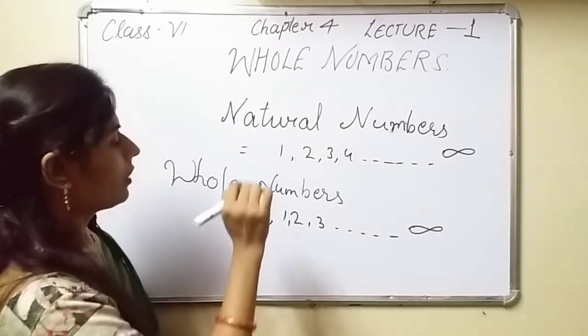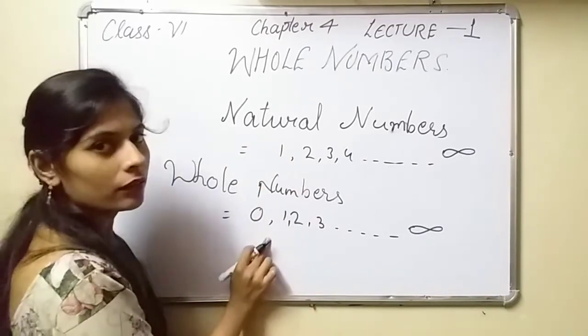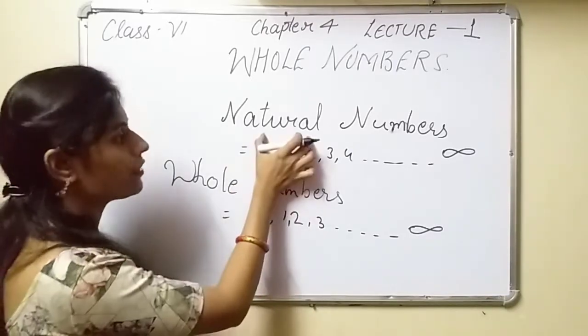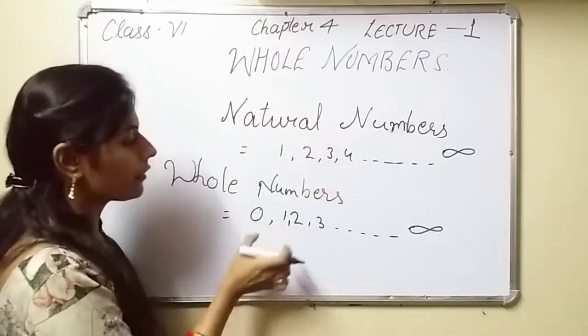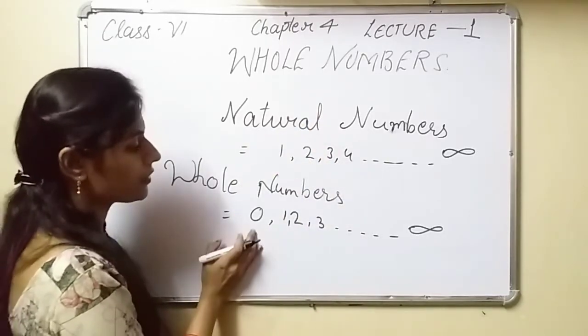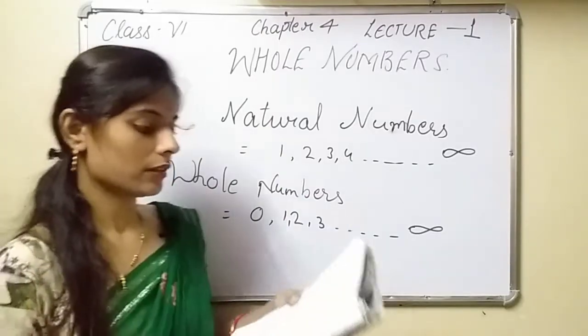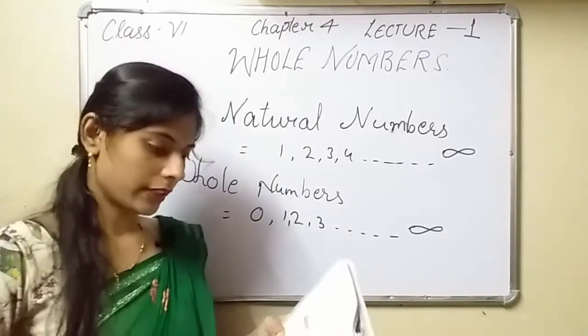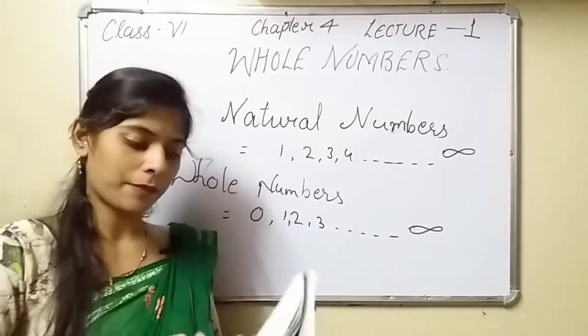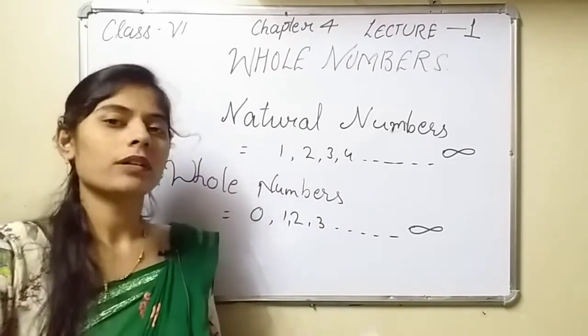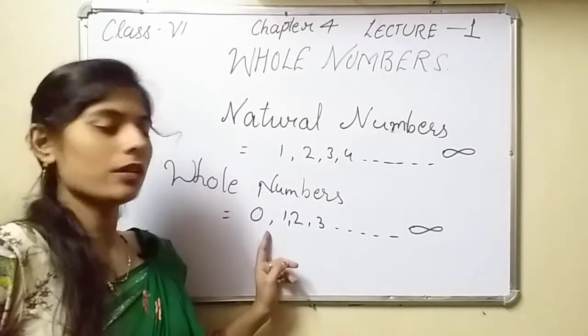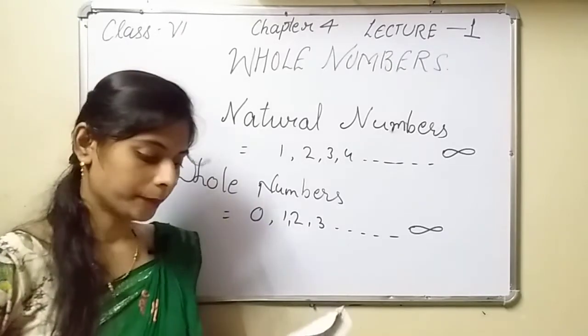All whole numbers are not natural numbers, but all natural numbers are whole numbers, because in whole numbers 0 is there and in natural numbers 0 is not there. So for this you have to read out the point given here. Remember the first point: 0 is not a natural number, because 0 comes in whole numbers.